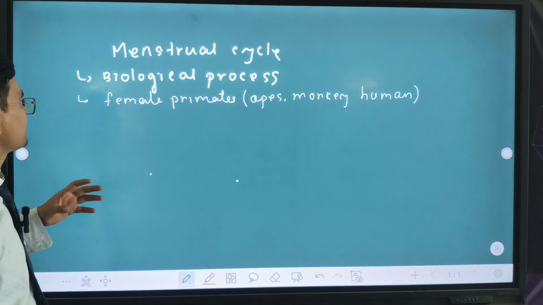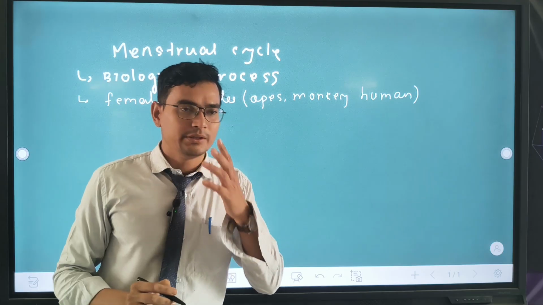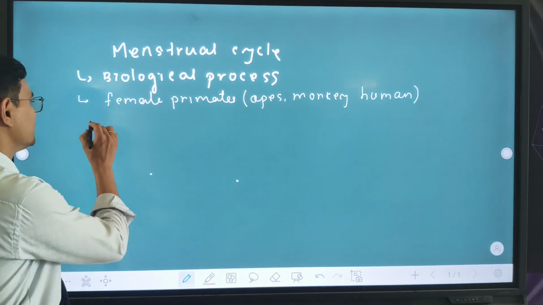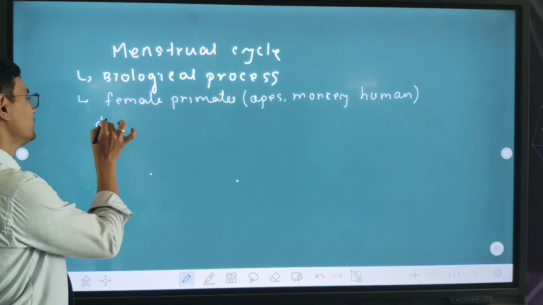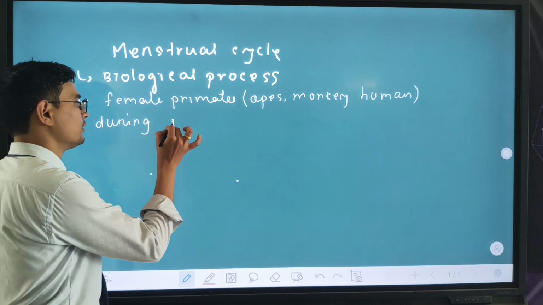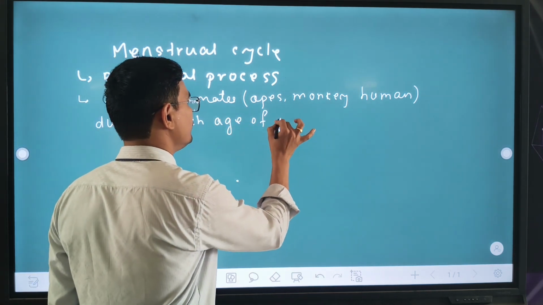Now, what is the menstrual cycle? The menstrual cycle is the degenerating of the inner lining of the uterus on reaching the age of puberty.